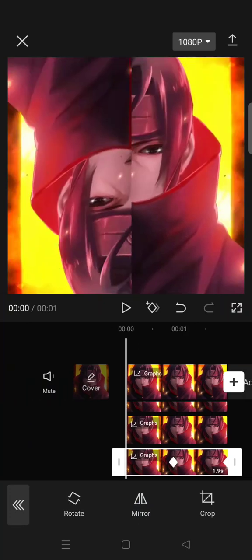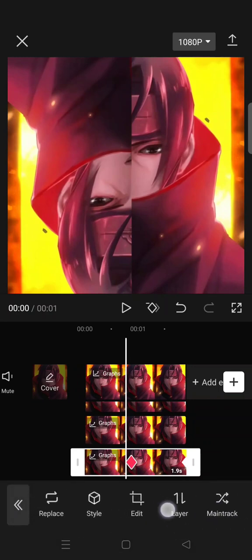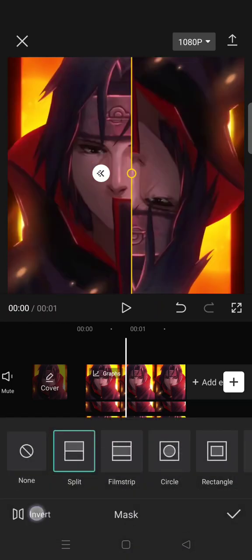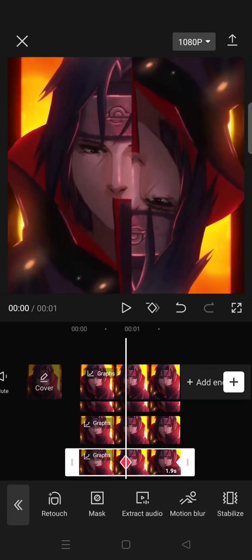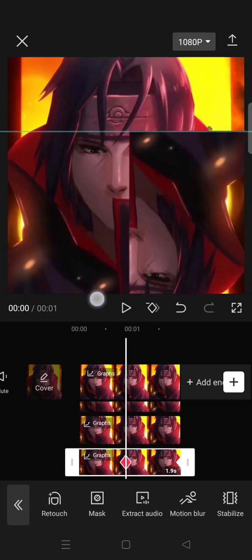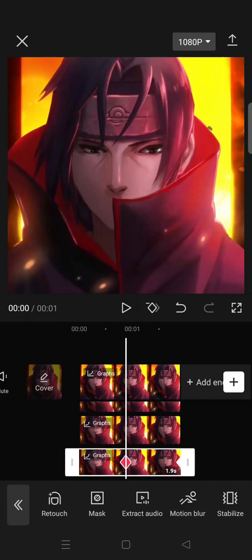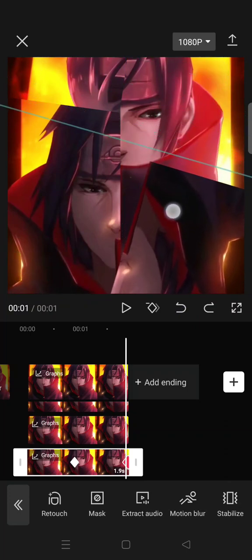Okay, like this, and then after that, go to mask, then click on invert, and then in the first keyframe, move the clip down until you can't see it. And now move the clip on the second keyframe like this.